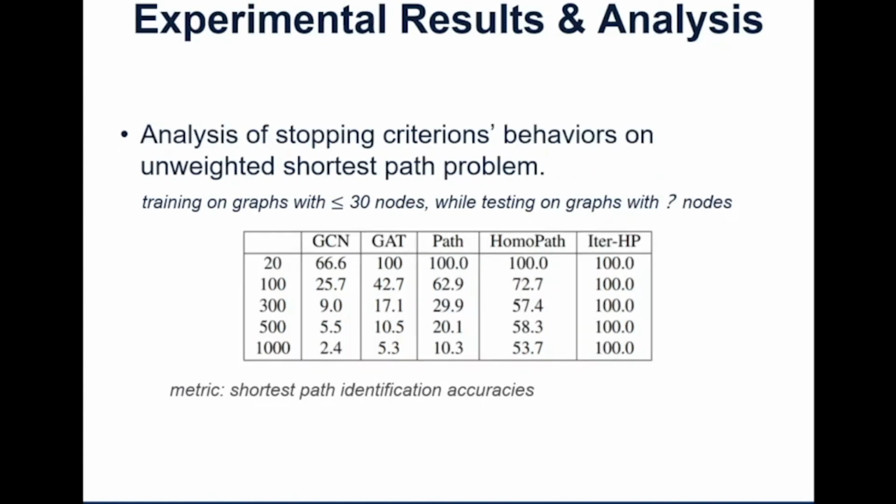We then perform a deeper analysis of the stopping criteria's behaviors. Here the task is the unweighted shortest path problem, and ETHP is our model, which was previously iter-homopath. You can see that the model actually achieves perfect generalization for these problems. You can train on graphs with no more than 30 nodes, and you can generalize to graphs with diameters as large as 1,000.